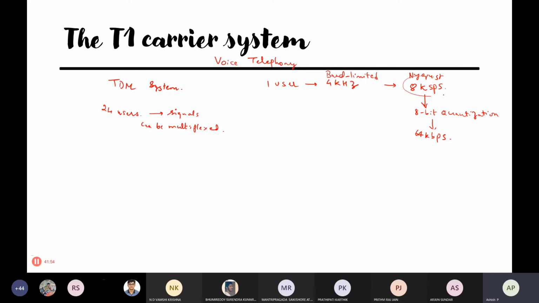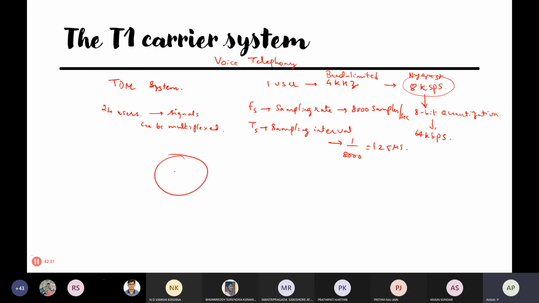Now this is called the sampling rate. What is the sampling rate? 8,000 samples per second. The reciprocal of this gives the sampling interval, which is 1 by 8,000, I think 125 microseconds.